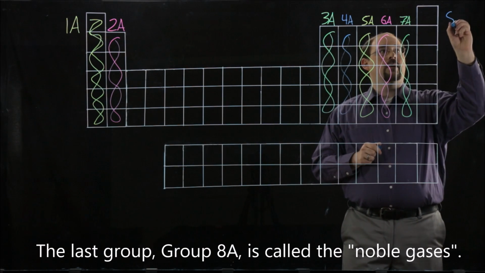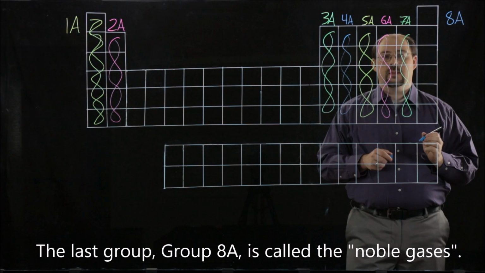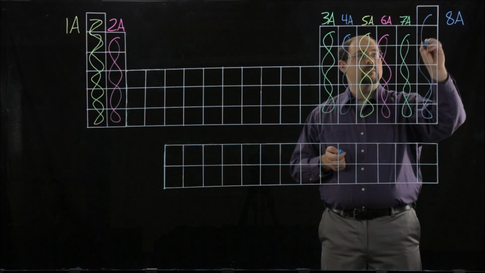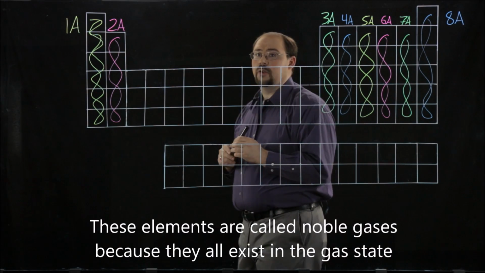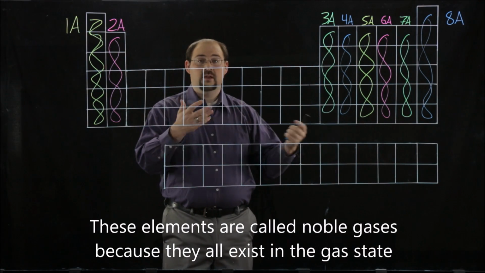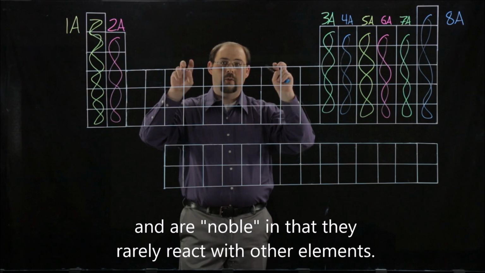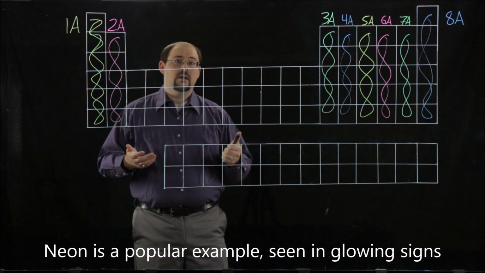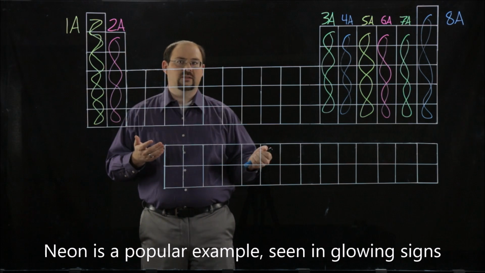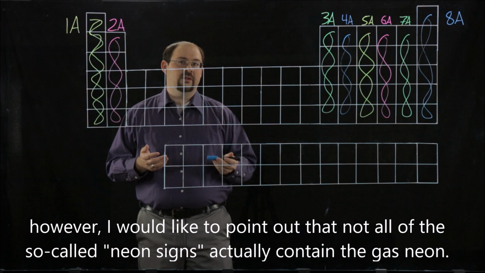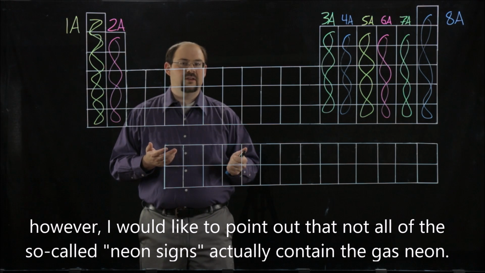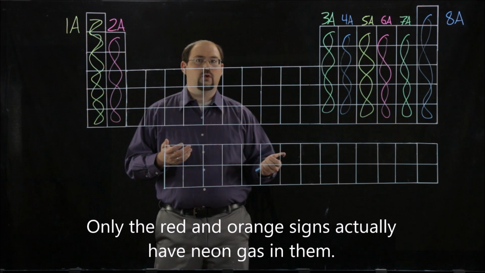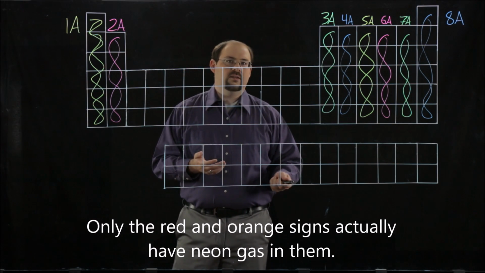The last group, group 8A, is called the noble gases. These elements are called noble gases because they all exist in the gas state and are noble in that they rarely react with other elements. Now, neon is a popular example seen in glowing signs. However, I would like to point out that not all of the so-called neon signs that you've seen actually contain the gas neon. Only the red and orange signs actually have neon gas in them.